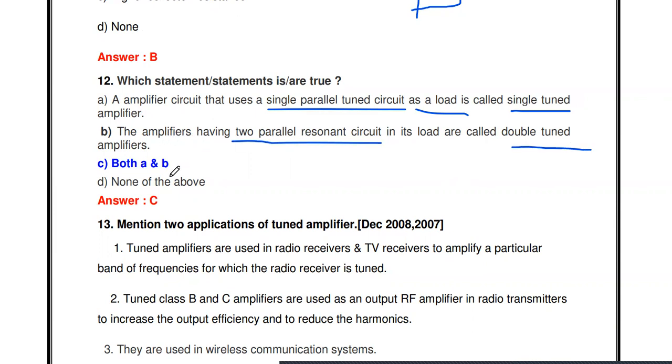This is also correct. So both A and B are correct. If an amplifier uses one parallel tuned circuit instead of a resistive load, it is called a single tuned amplifier. If it uses two parallel tuned circuits instead of the resistive load, it is called a double tuned amplifier.